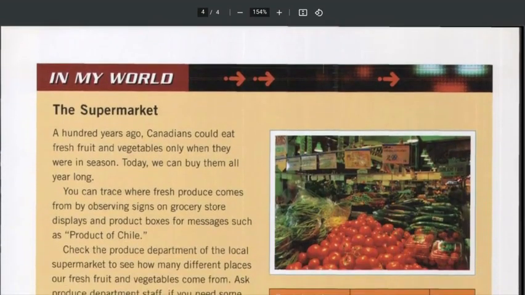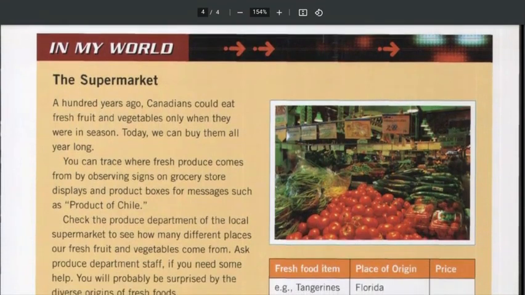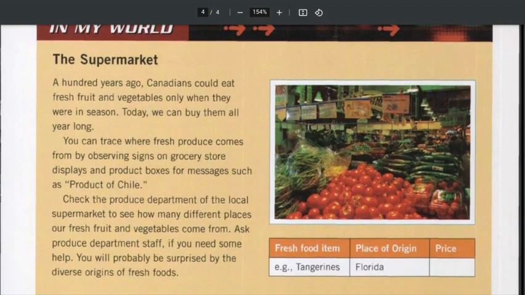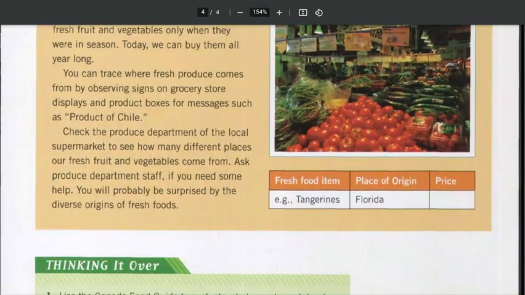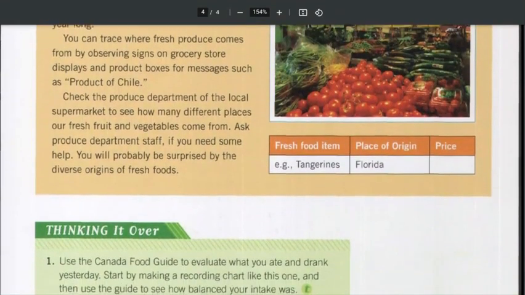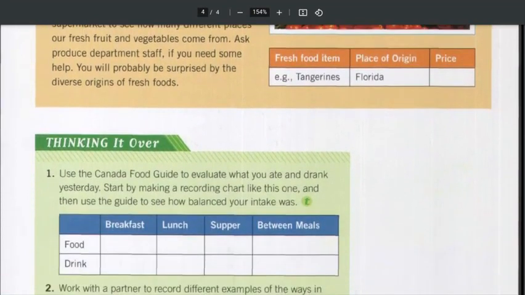And then this section here, in my world, the supermarket. 100 years ago, Canadians could eat fresh fruits and vegetables only when they were in season. Today, we can buy them all year long. You can trace where fresh produce comes from by observing signs on grocery store displays and product boxes for messages such as product of Chile. Check the produce department of the local supermarket to see how many different places our fresh fruit and vegetables come from. Ask produce department staff if you need some help. You will probably be surprised by the diverse origins of fresh foods.